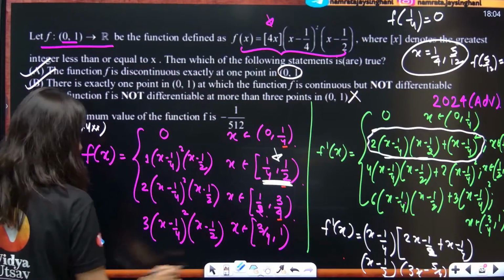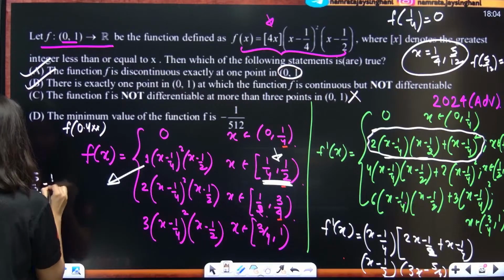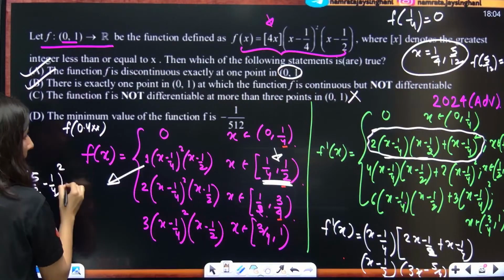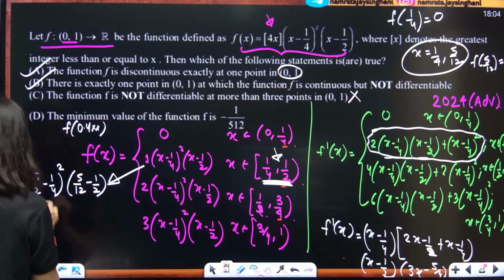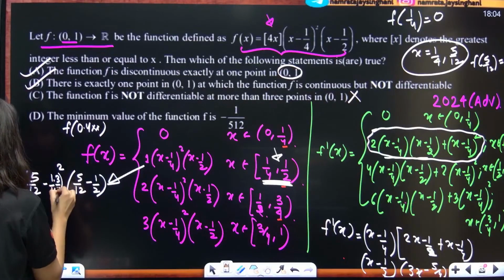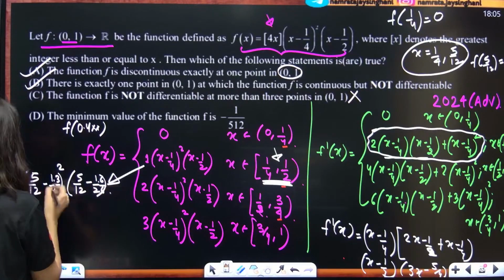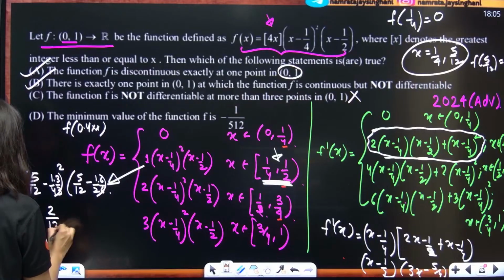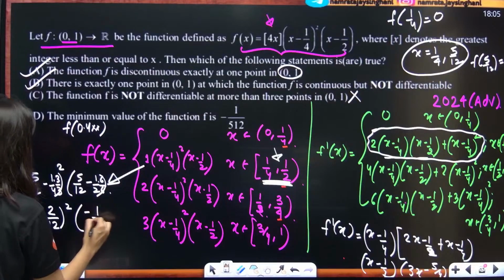So, if I put 5 by 12 over here, this is 5 by 12 minus 1 by 4 whole square and 5 by 12 minus half, okay? So, this is 3 by 3 and this is 6 by 6. So, 5 minus 3 is 2, 2 by 12 whole square, and 5 minus 6, so minus 1 by 12.